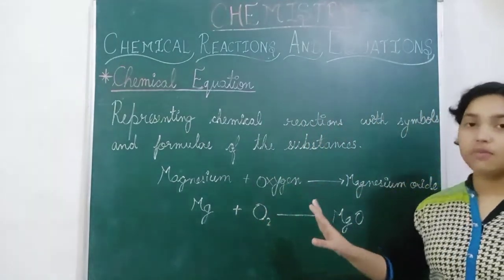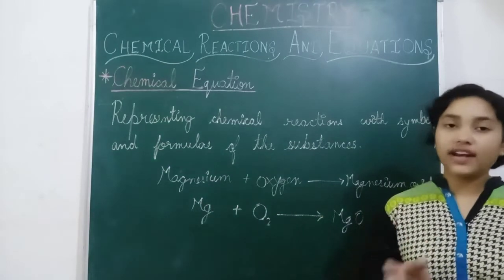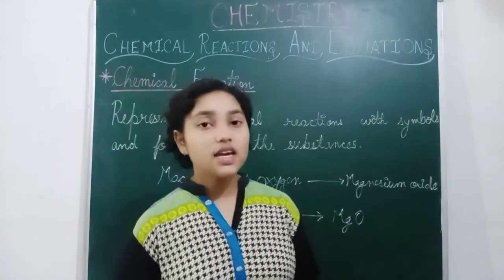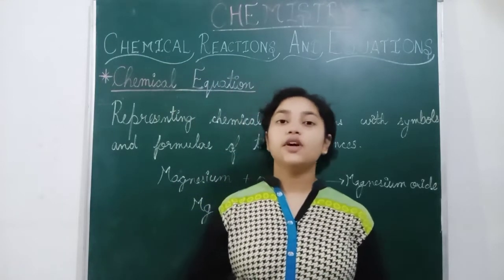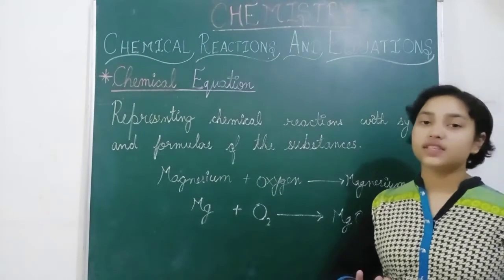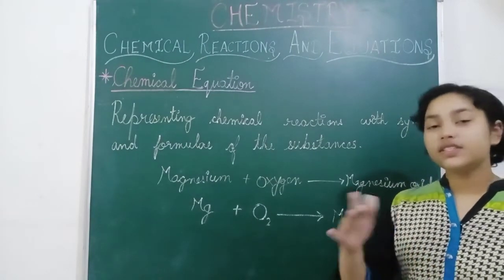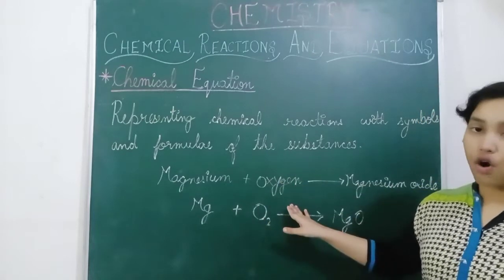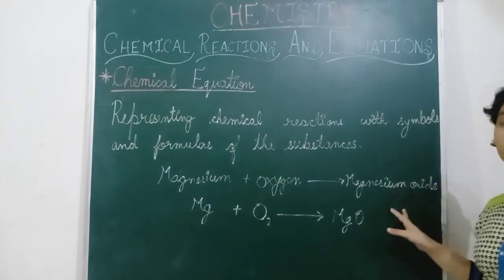So magnesium is already combined with the atmospheric oxygen. That is why we use sandpaper to rub it. And when the oxide layer is removed from the surface of magnesium, then we start heating the magnesium ribbon and it reacts with oxygen and forms magnesium oxide.